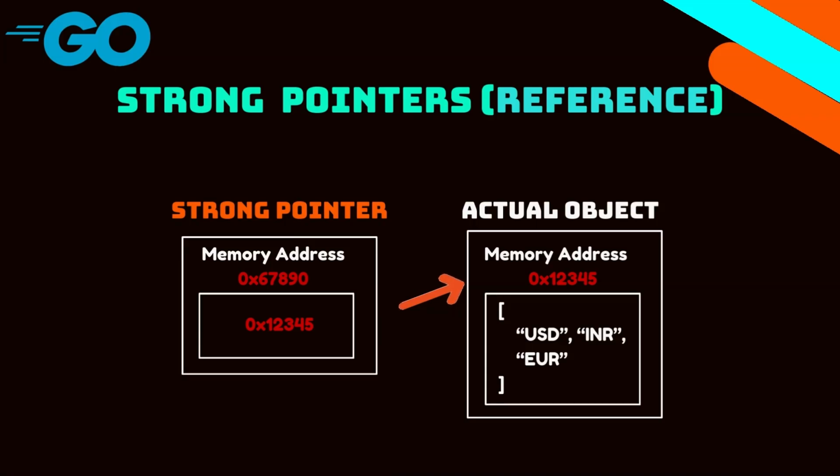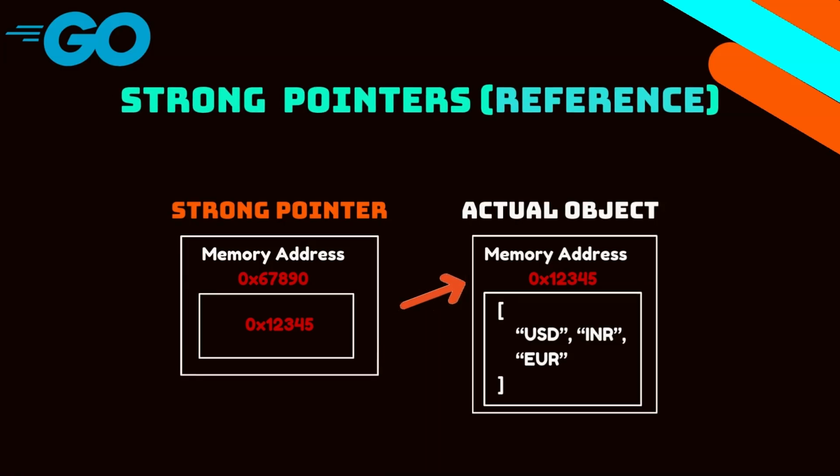The strong pointer will have its own memory address as well, but it will store the memory address of the actual object in its value. So that is the fundamental thing to keep in mind here.